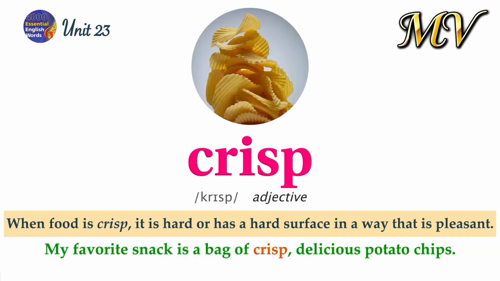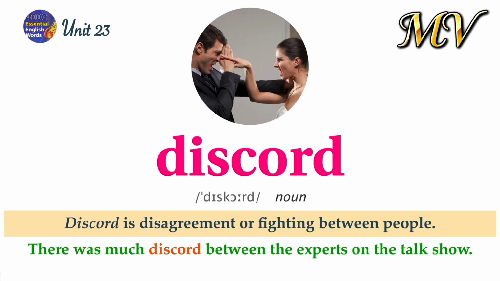Crisp. When food is crisp, it is hard or has a hard surface in a way that is pleasant. My favorite snack is a bag of crisp, delicious potato chips. Discord. Discord is disagreement or fighting between people. There was much discord between the experts on the talk show.